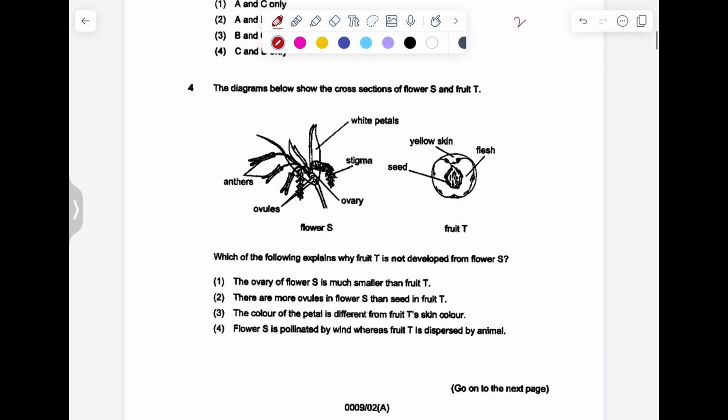Diagram below shows the cross-section of flowers S and T, fruit T. Which of the following explains why fruit T is not developed from flower S? So flower S has many ovules, but fruit T only has one seed. The ovules will develop into the seed when the fruit forms. So as a result, if T has one seed, it means that it came from a flower with one ovule. So answer is 2.